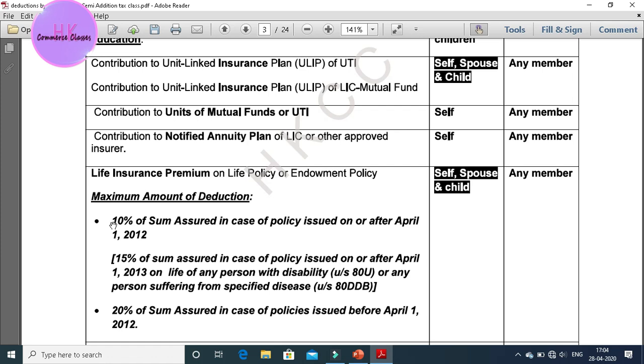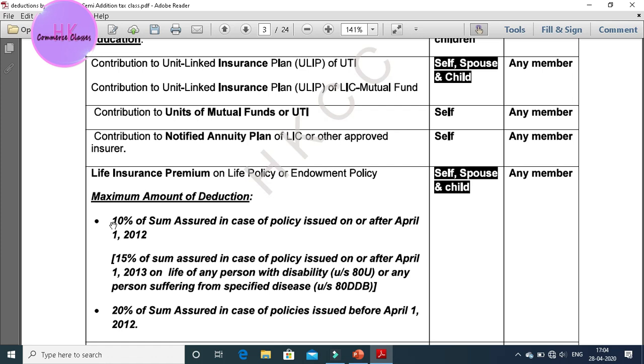If a person is getting a sum assured by the LIC policy of rupees 2 lakh, listen carefully, and the policy is dated after 1/4/2012, the maximum premium charged to that person is 20%. 20% of 2 lakh will be 40,000, the premium paid. Under 80C that maximum 40,000 is allowed.